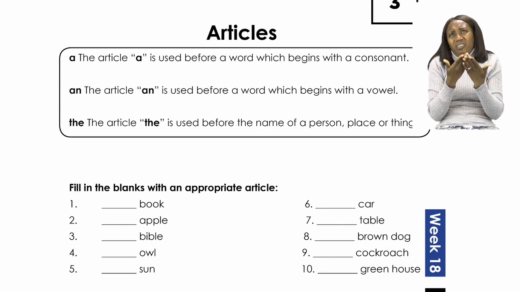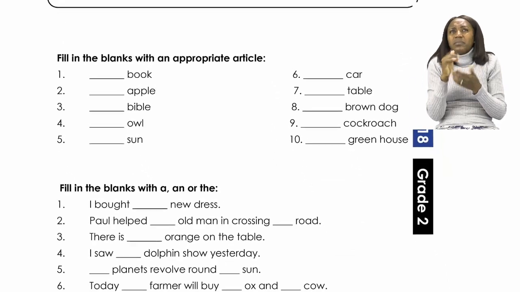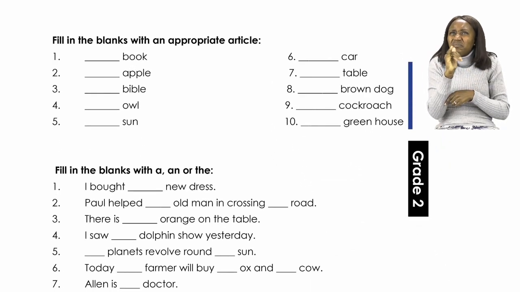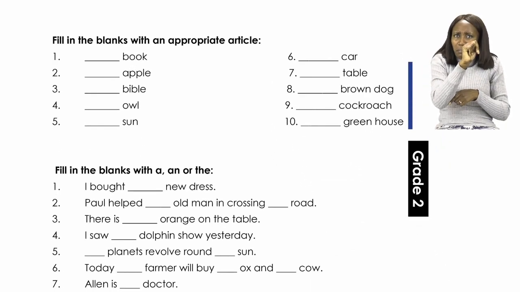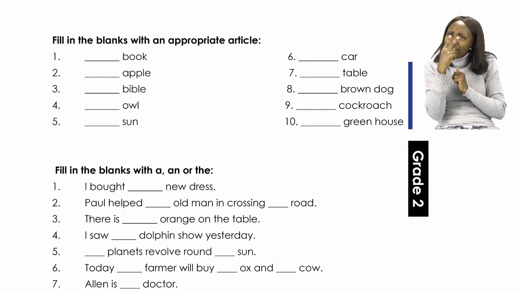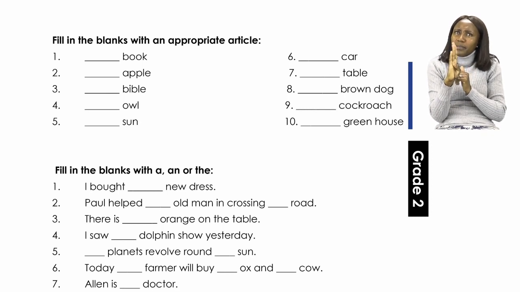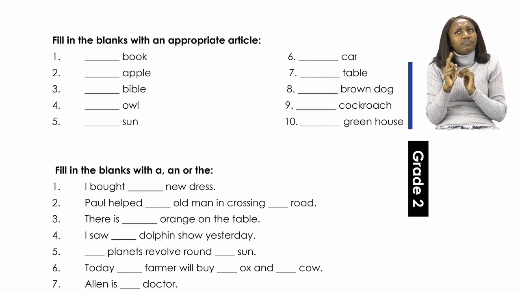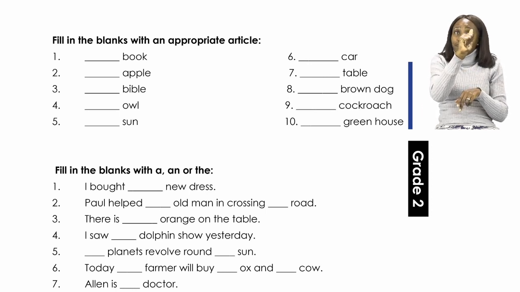So here we look at what letter the word book starts with. The word book starts with a consonant. So that means we use the article a. That's right. So we say a book.